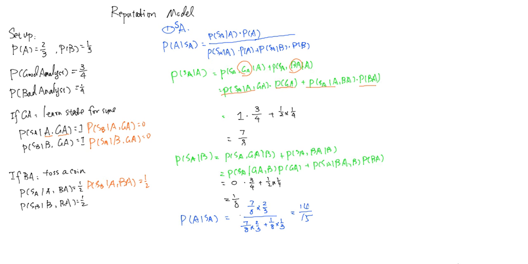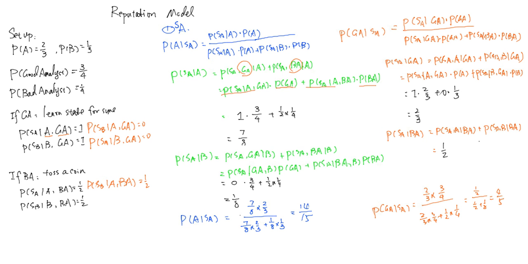But that is not the only thing that the decision maker learns. The decision maker also learns about the type: what's the chance that the analyst is a good analyst when he said the state of the world is A. So now we are going to also calculate that. We are going to still use the same strategy. First, we're going to express the conditional probability by Bayes' rule.